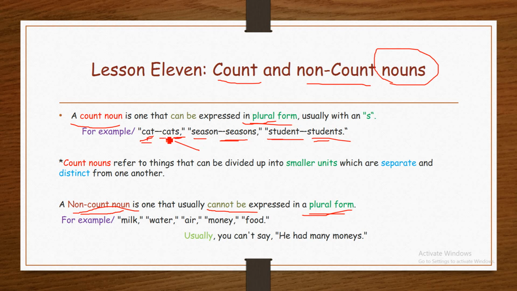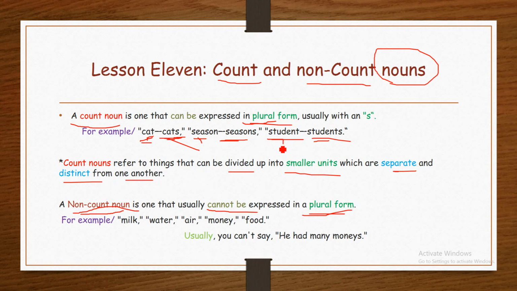These nouns, such as cat, season, student, are count nouns. They can be counted. One student, two students, three students, one cat, two cats. Count nouns refer to things that can be divided up into smaller units, which are separate and distinct from one another.